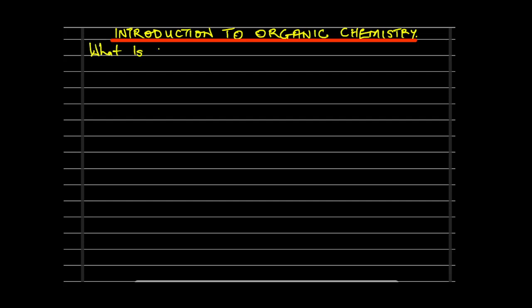What is organic chemistry? Now, when we talk about organic chemistry, we're actually talking about the chemistry of carbon compounds. That is what organic chemistry is about. Organic chemistry is the study or the chemistry of carbon compounds that are occurring naturally. So let's put that down. Organic chemistry